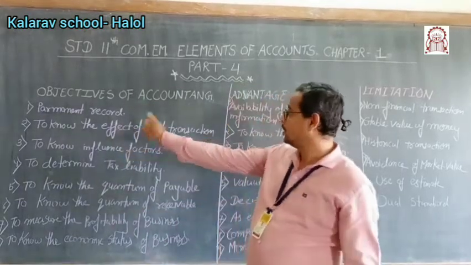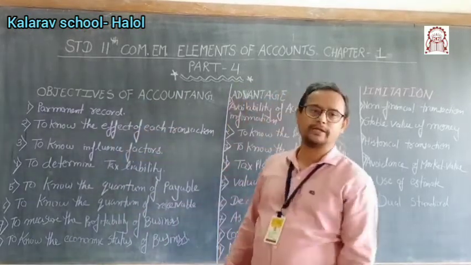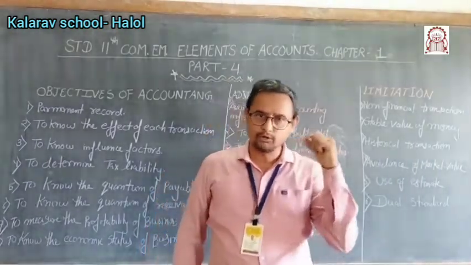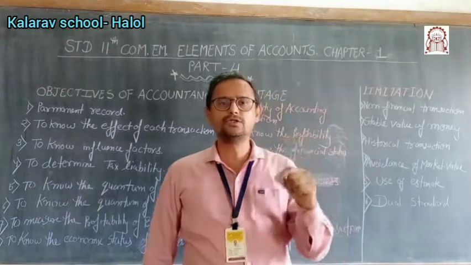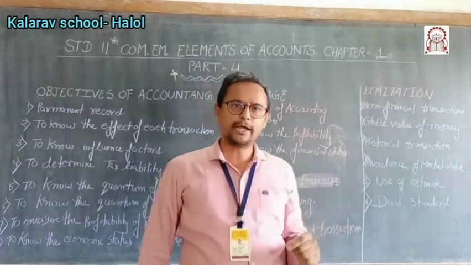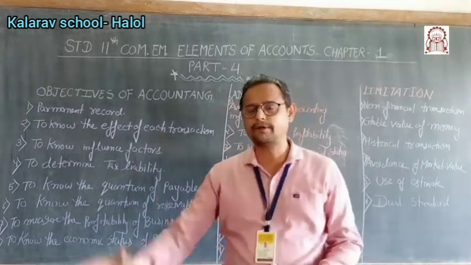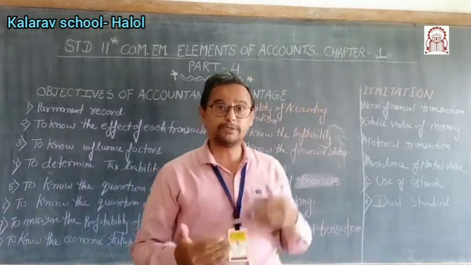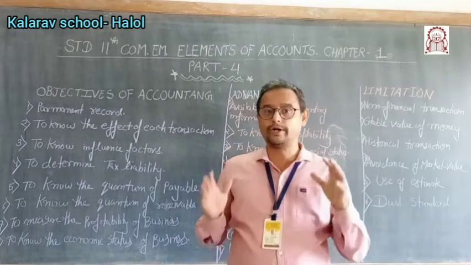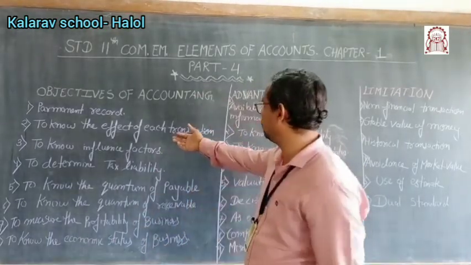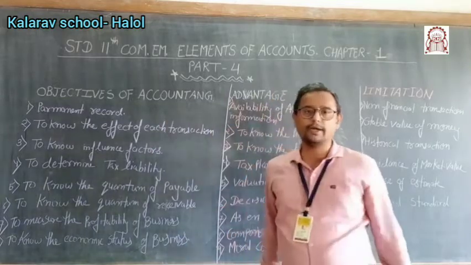Second, to know the effect of each transaction. When you maintain the books of account, you read as well as write each and every transaction. So at that time you know what will be the debit effect of the particular transaction, what will be the credit effect of the particular transaction. Suppose if any mistake has occurred, then you are able to detect it if it is recorded. If it is not recorded, you are not able to know the effect. What will be the effect?